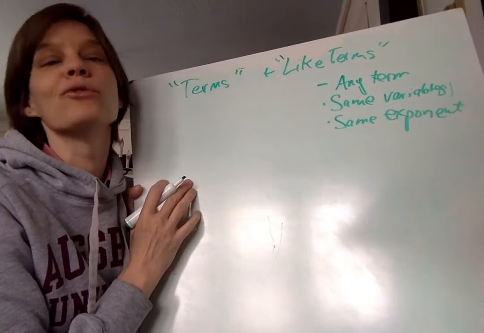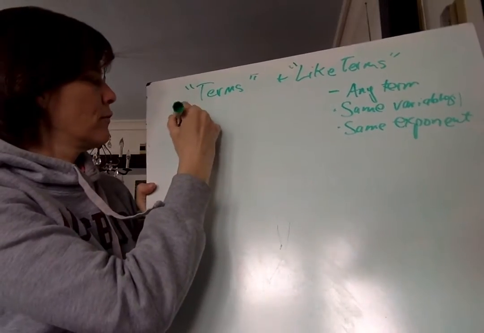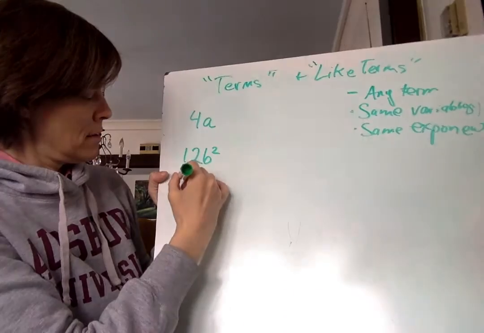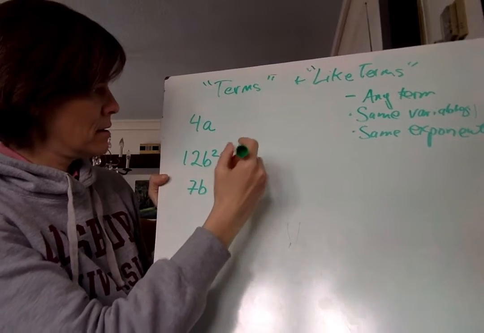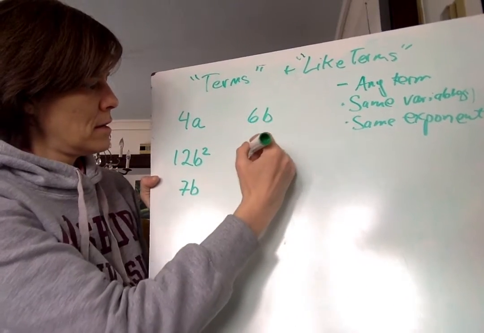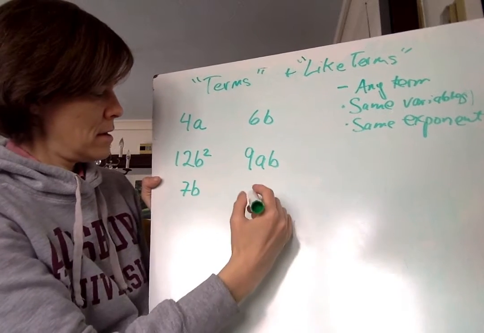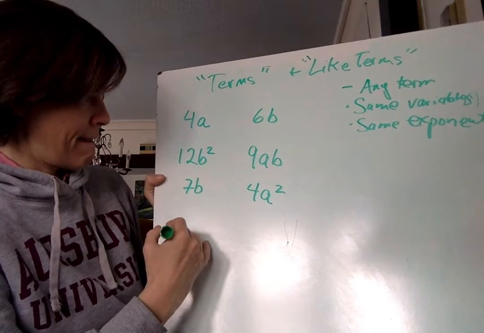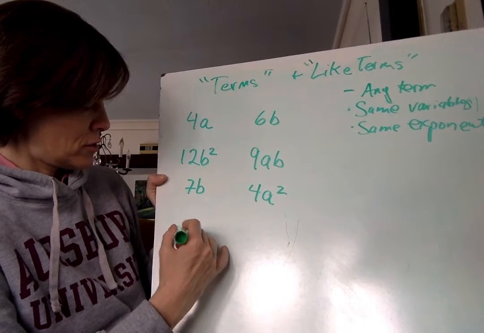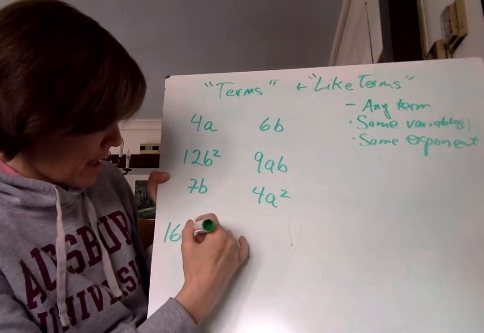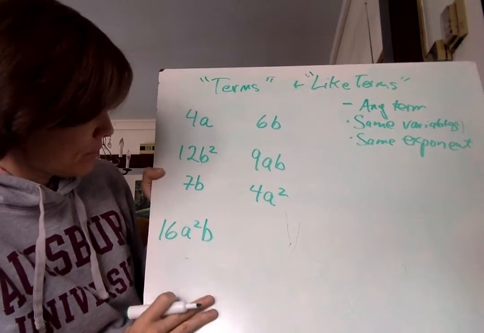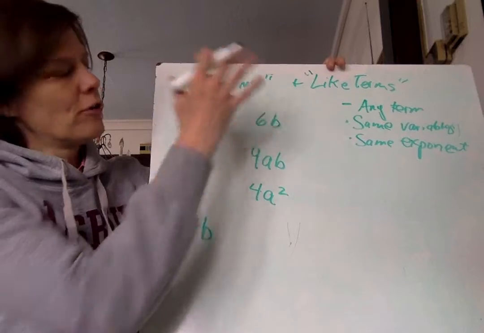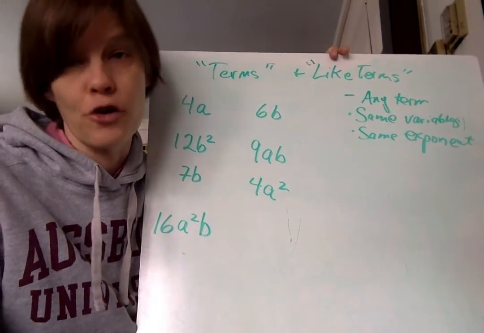Instead of x and y, I'm going to use a and b, all right? So, for a, 12b squared, 7b, 6b, 9ab, 4a squared, 16a squared b. Okay. Of these 7 terms, which are like terms?